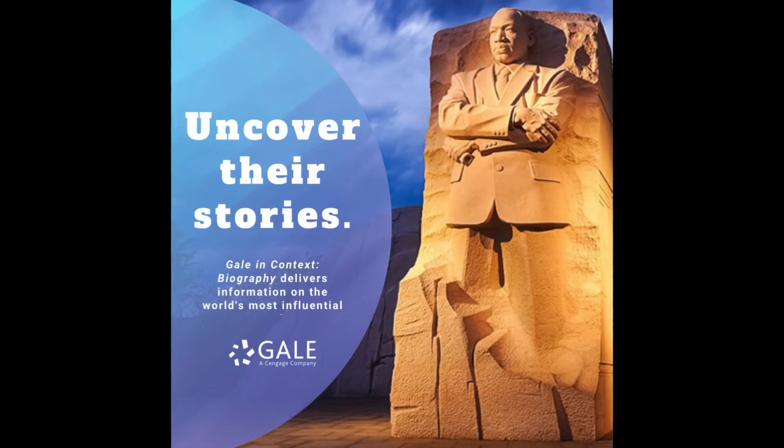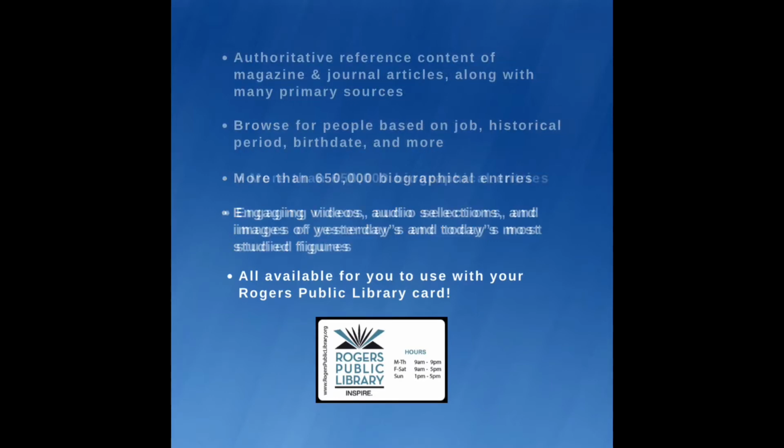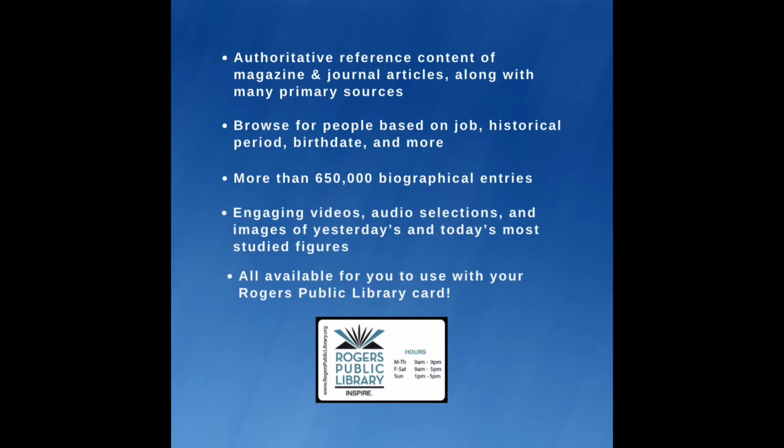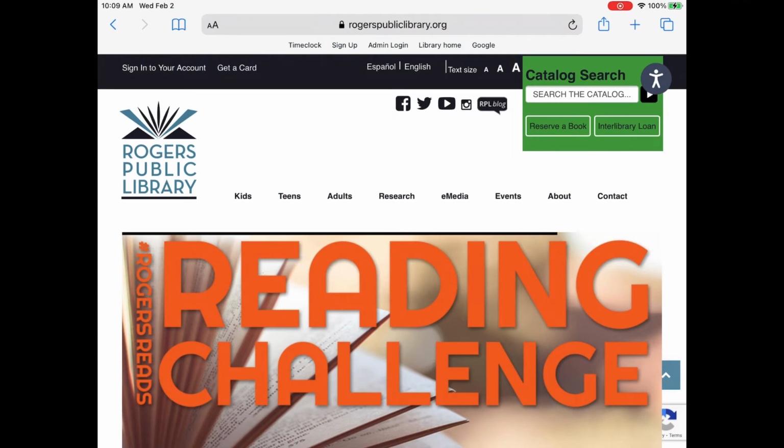Today we're going to talk about Gale databases, specifically Gale in Context Biography, which delivers information on the world's most influential people. It's run by Gale Cengage Databases. You can get authoritative reference content of magazine and journal articles, along with many primary sources, browse for people based on job, historical period, and more than 650,000 biographical entries, look at videos, audios, images, and more, and it's all available with your library card.